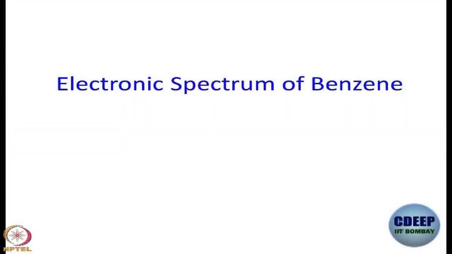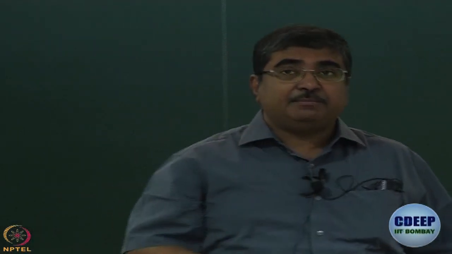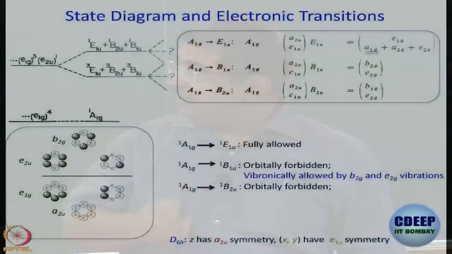We are in the last phase of discussion of electronic spectroscopy, and right now we are doing a case study. Yesterday we talked about the electronic states and transitions of benzene, and in doing that we talked about something called vibronic coupling. Today we want to see what the spectrum actually looks like and how far we can go in interpreting what the bands are due to, how far we can go in assignment of the electronic absorption spectra bands of benzene.